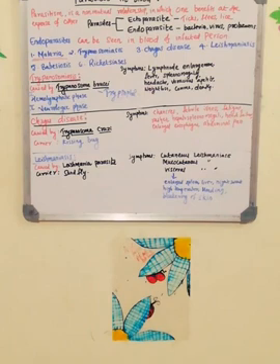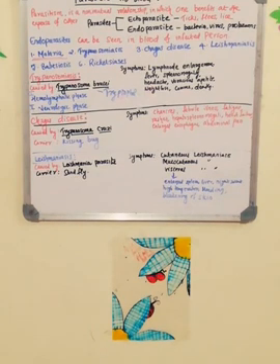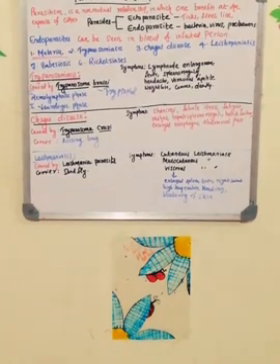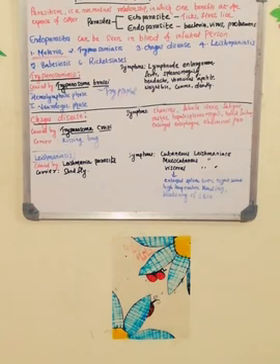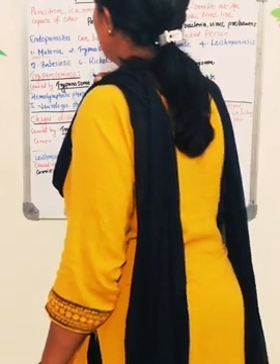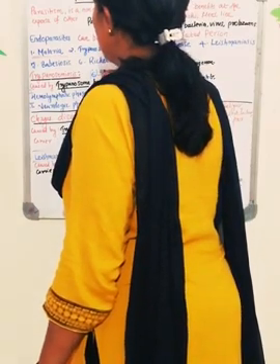Under this particular disease, you have to remember the causative organism and the fly which transmits the disease. In all these diseases, you have to write the carrier. The fly is the tsetse fly.